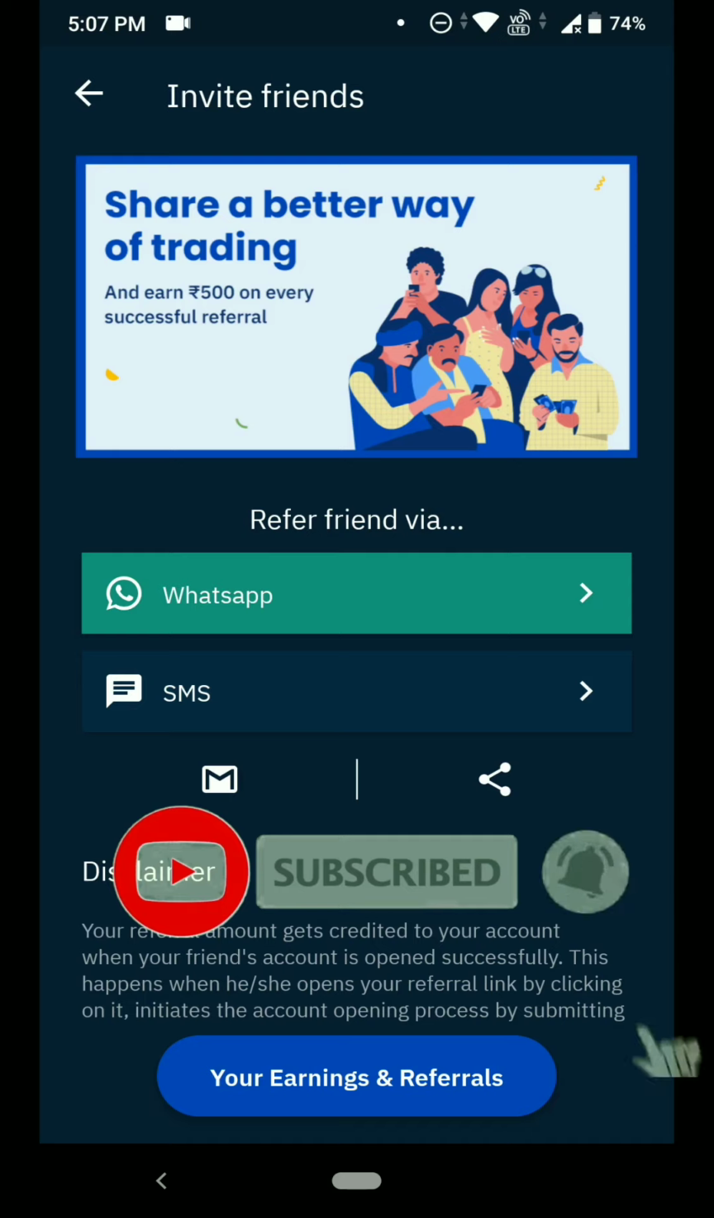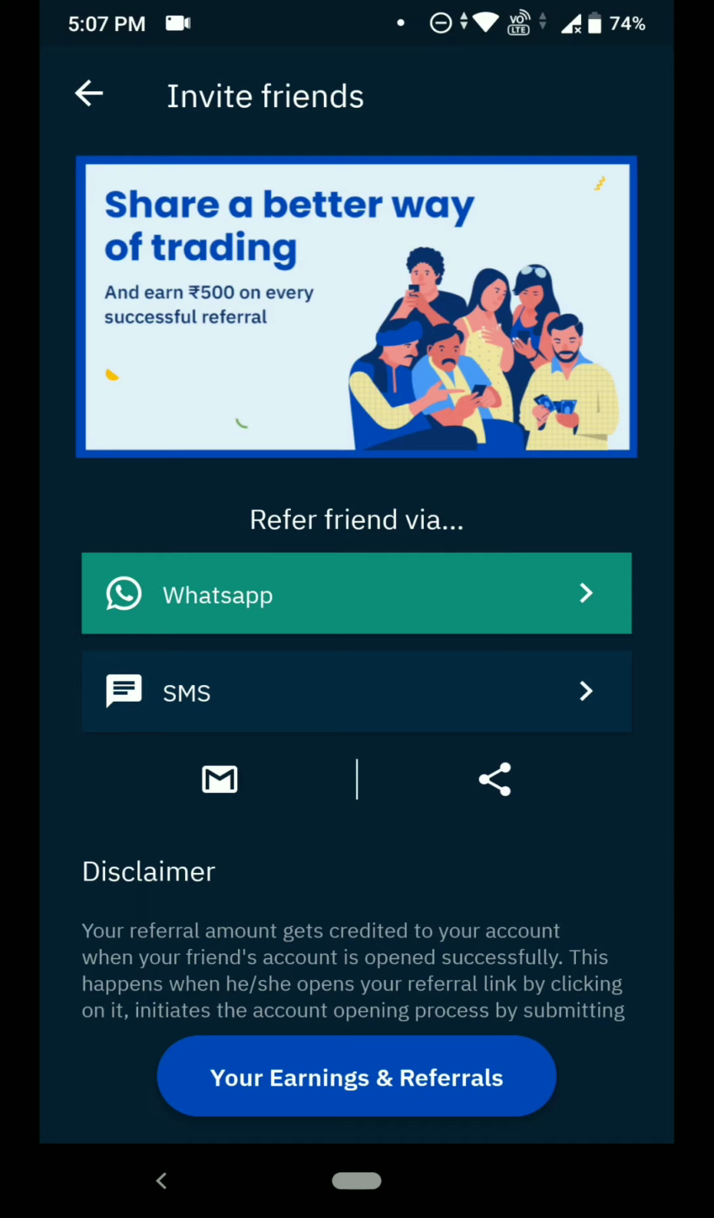Once you download the app, if you don't know how to sign up, I will give a link in the description. It explains how you can sign up in this application and what requirement details you need. You can follow that video to sign up and create a Demat account in Upstox. Once you create a Demat account, here is how you can earn money without any investment.